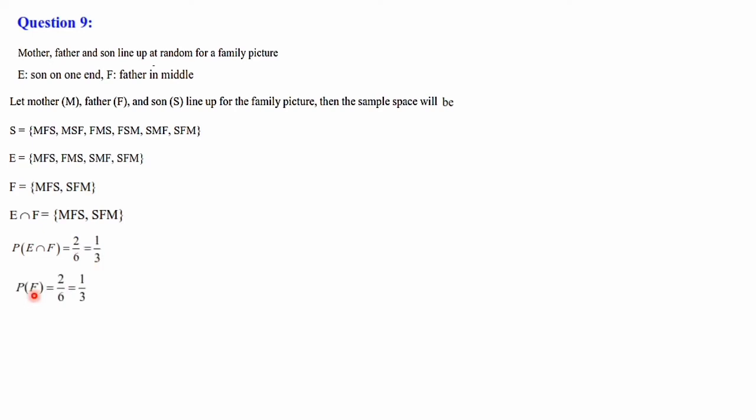Next, P of F: F has two elements. So 2 divided by the total elements in the sample space, 6. So 2 divided by 6, that is equal to 1 divided by 3. So P of E given F is equal to P of E intersection F by P of F. That is 1 by 3 divided by 1 by 3, which is 1. So the required probability is 1.